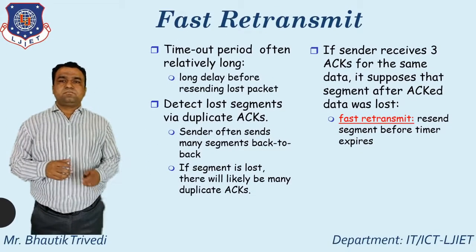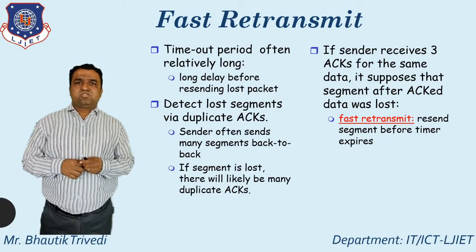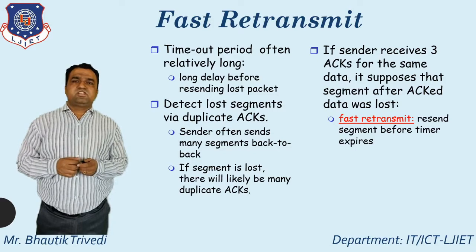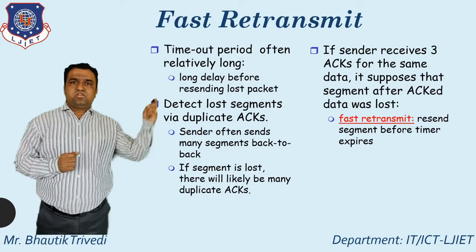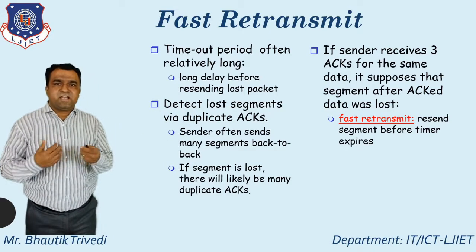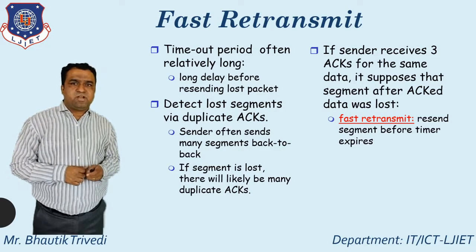After that, what do you mean by fast retransmit? Whenever the timeout period is generally relatively long, you have a long delay before resending the lost packet. So how do I detect the lost segment? Via duplicate acknowledgement.